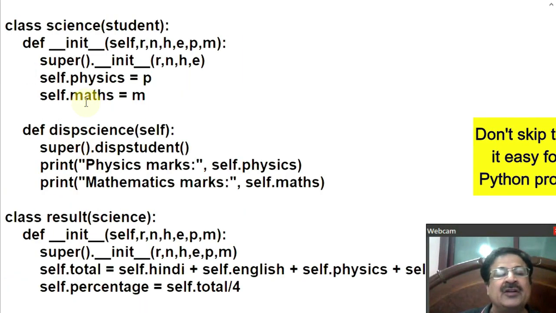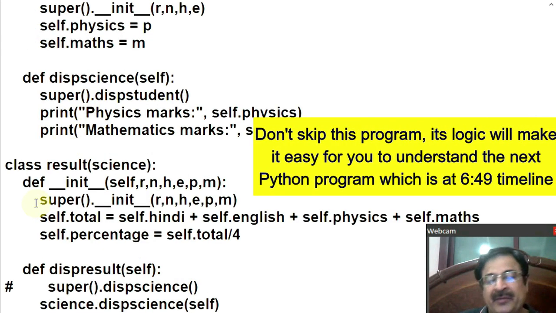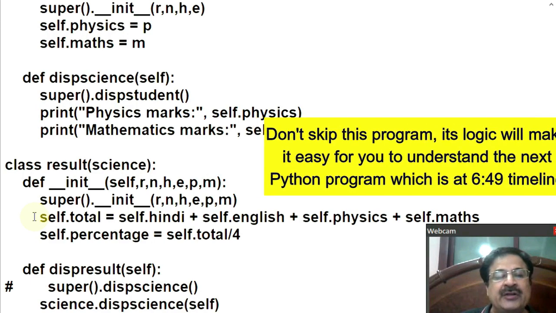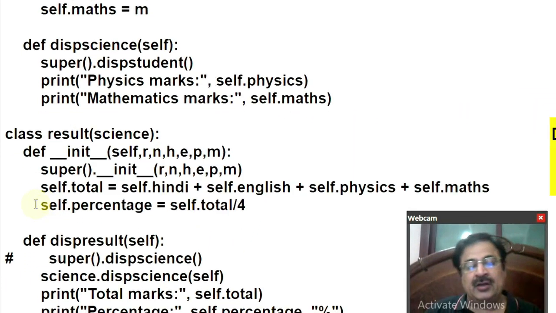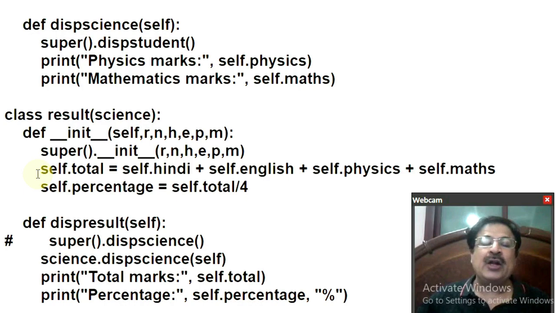After that, the control will come over here to the parameterized constructor of the result class. These 2 statements are not yet executed, so these will be executed. This statement is computing the total attribute, which is assumed to be the sum of Hindi, English and physics and maths marks. And one more attribute is computed, percentage, and we assume the formula for percentage is total divided by 4, right?